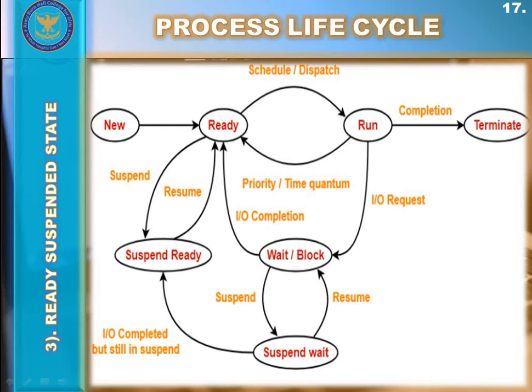That is your new state, which is present inside the secondary memory, from where the process got inside the ready state with the help of the operating system. Here the process was waiting for the CPU to become available, but suddenly the process came to know that there is lack of space inside the memory, inside the RAM. So the operating system suspended that process and transferred it from the ready state to the ready suspended state.